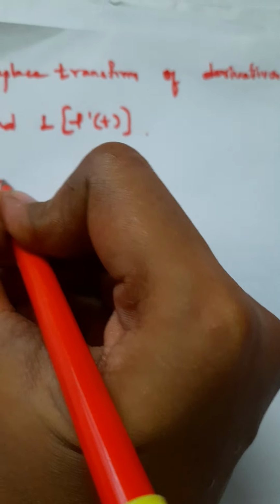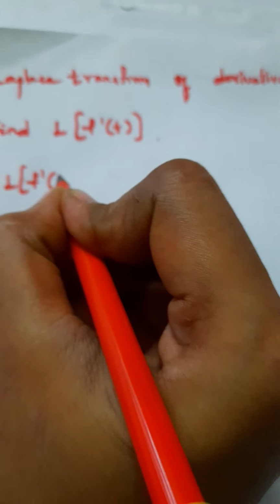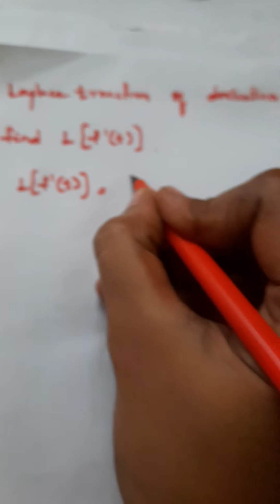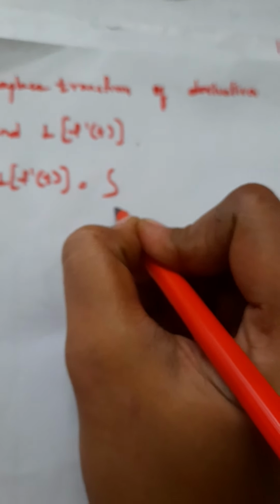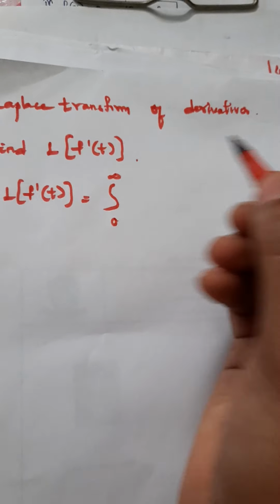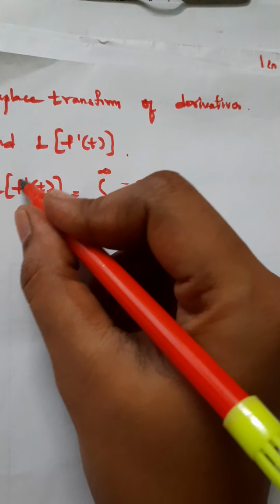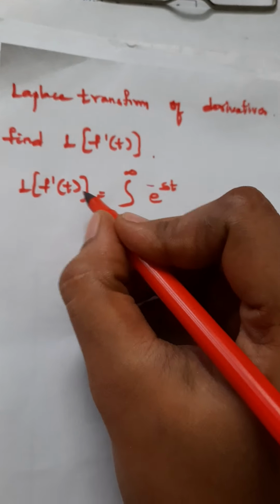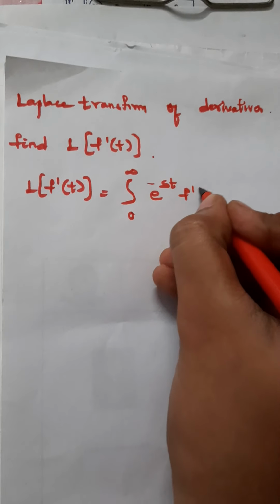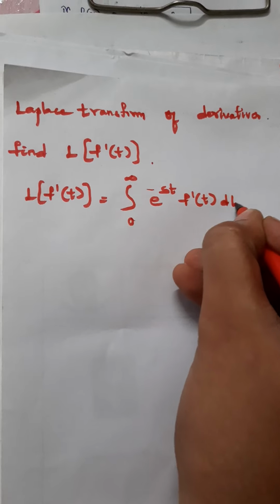Okay, now consider the Laplace transformation of f dash of t. It can be written as the integral 0 to infinity e to the power of minus st, and in the place of f of t, what is there? f dash of t dt.